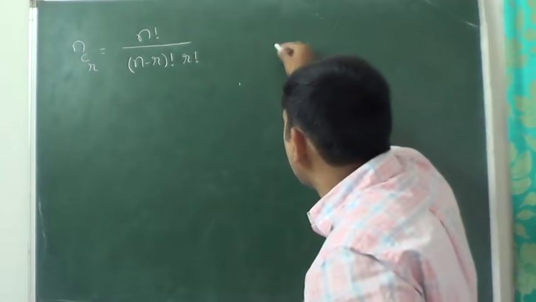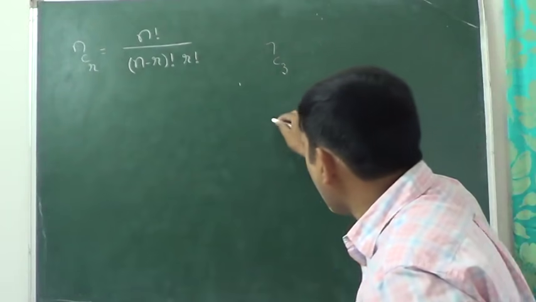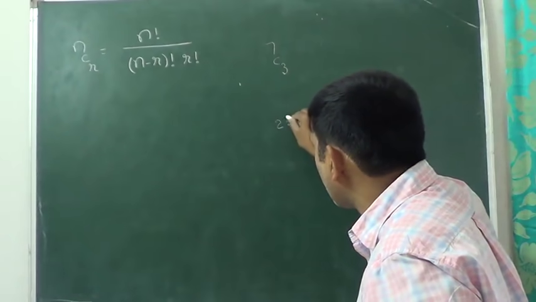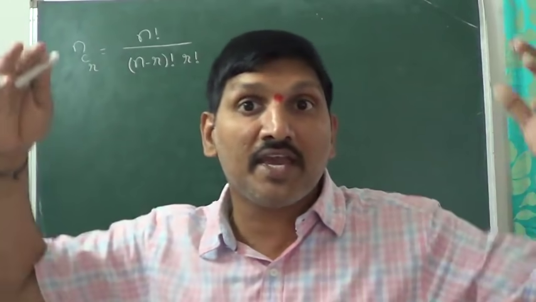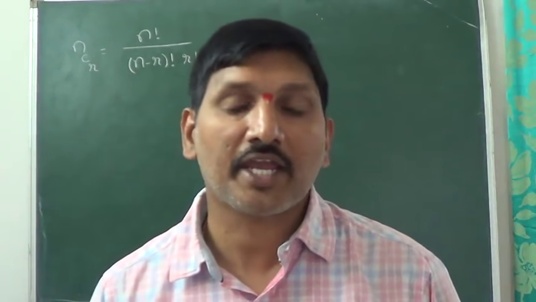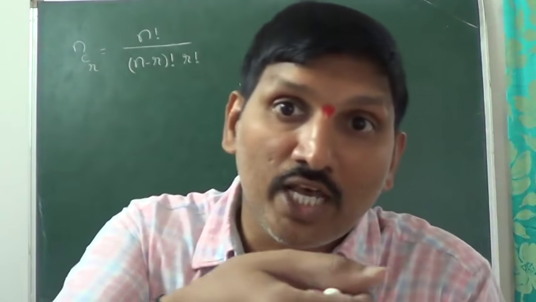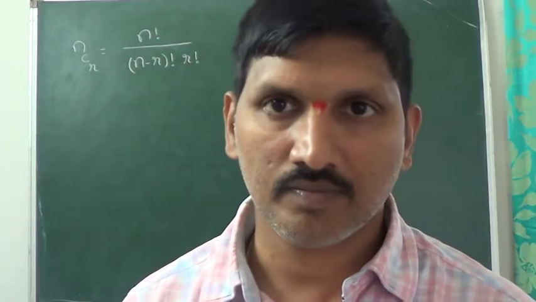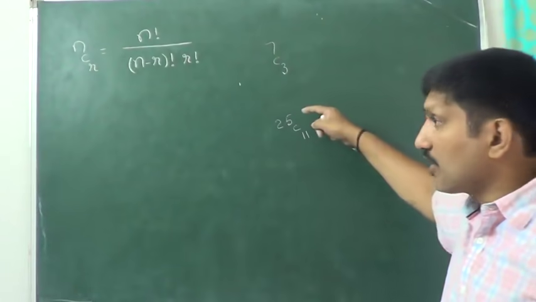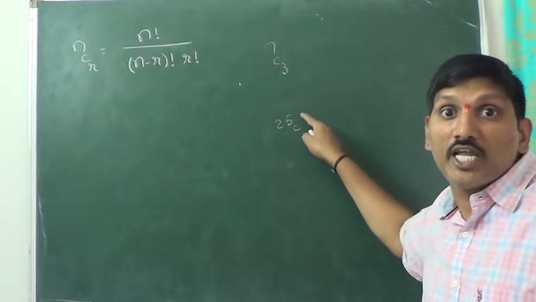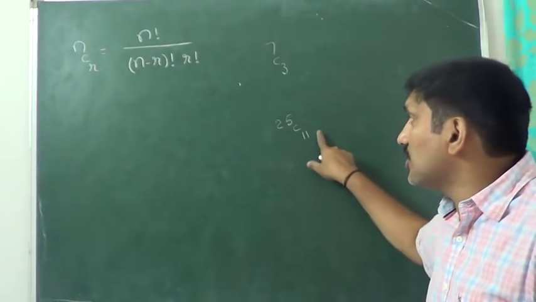Suppose I am writing here 7C3. I am writing like this, 25C11. Total 25 players are there in a cricket team. From those 25 players, I want to select 11 players. That we can write as 25C11.